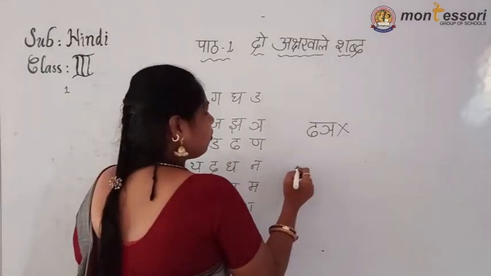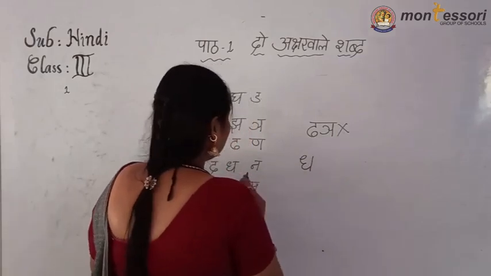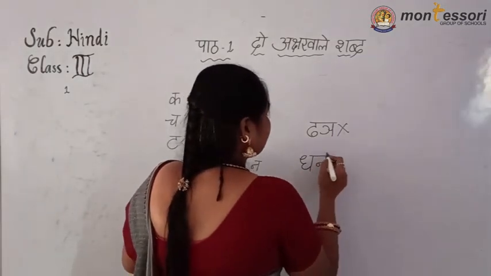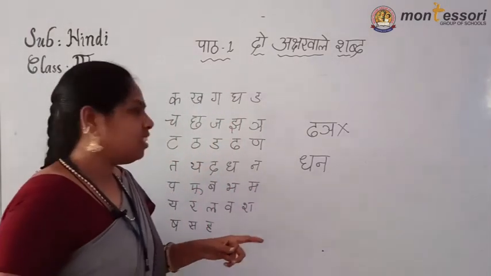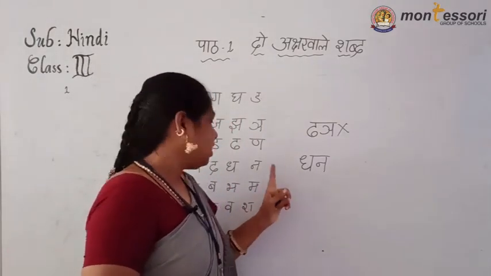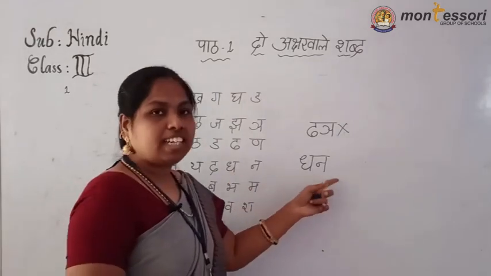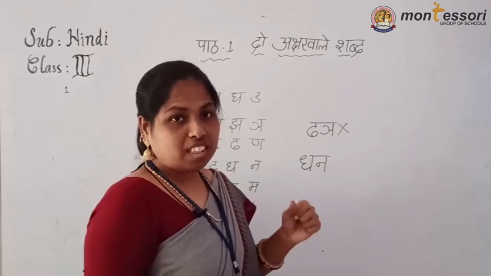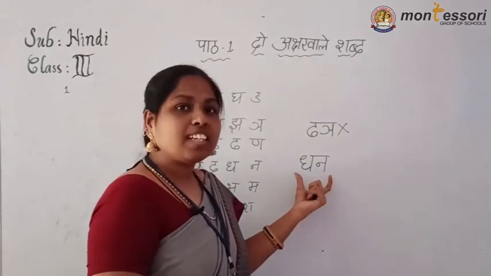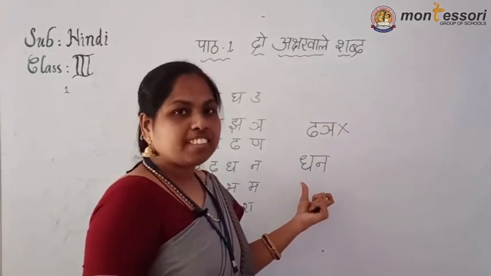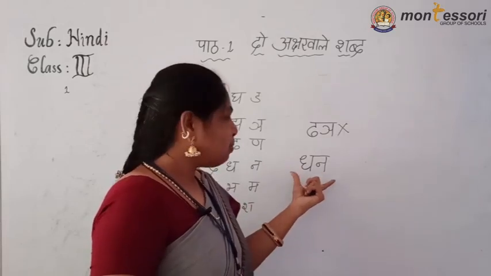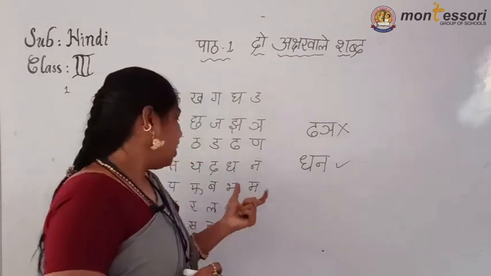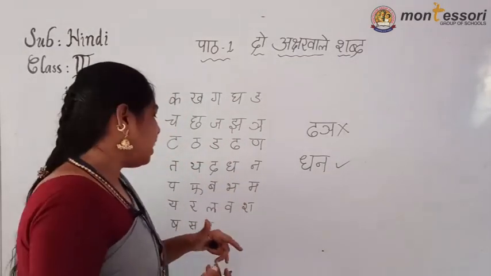What you have to do? When you take the letter, here I am giving an example. Are you seeing this? See, dha and na. Dha, na, dhan. Dhan means money. This one has a particular meaning. Okay, children? Particular meaning. This is a correct word. You can create any word like this.